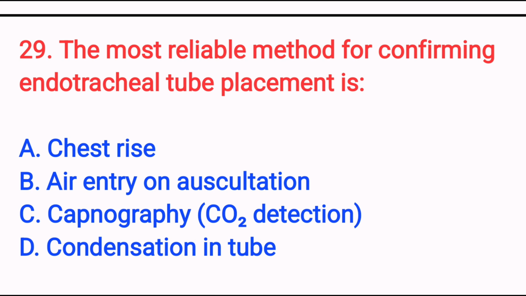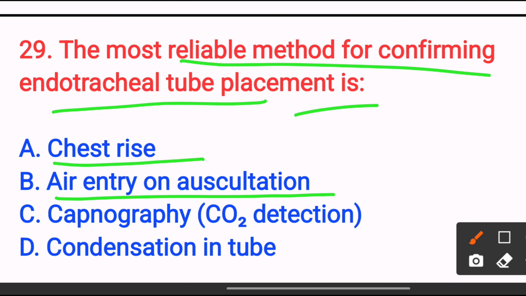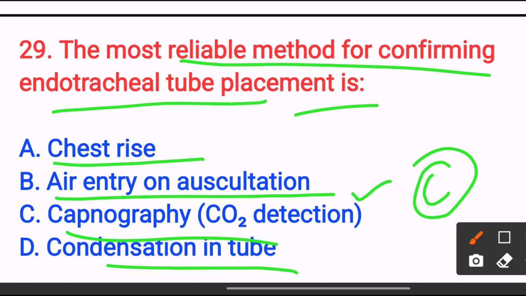The most reliable method for confirming endotracheal tube placement is option A, chest rise. Option B, air entry or auscultation. Option C, capnography, CO2 detection. Option D, condensation in tube. The answer is option C, capnography.